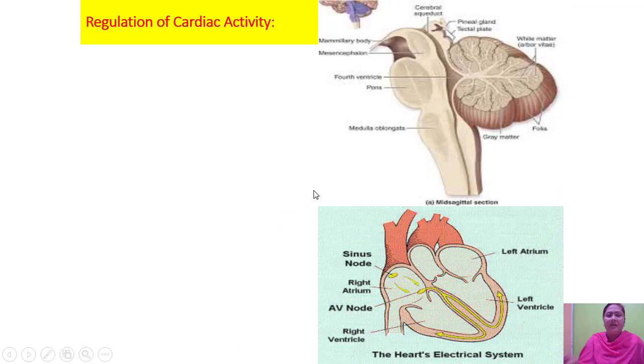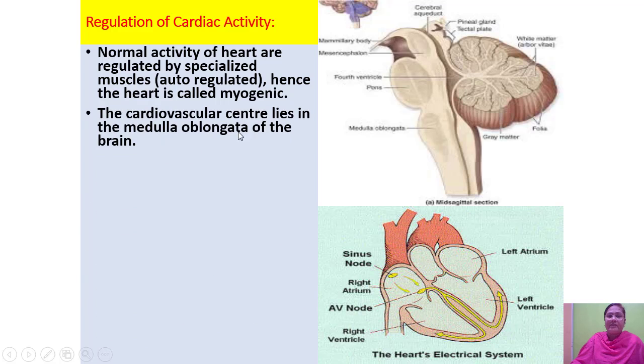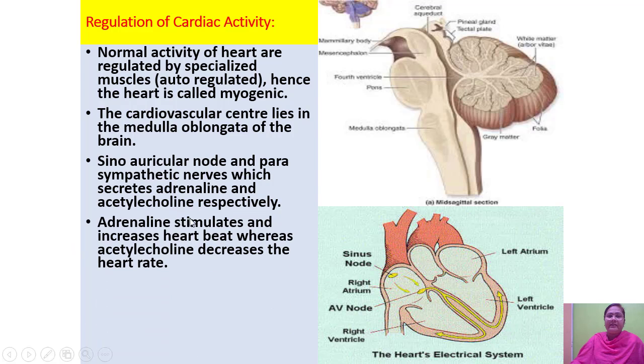Okay. Now the next is regulation of cardiac activity. Now normal activity of the human heart is specialized by muscles, that is auto-regulated, hence the heart is called myogenic. The cardiovascular center lies in the medulla oblongata of the brain, and it acts through the sino-auricular node and the sympathetic and parasympathetic nerves, which secrete adrenaline and acetylcholine respectively. Adrenaline stimulates and increases heartbeat, whereas acetylcholine decreases the heart rate.